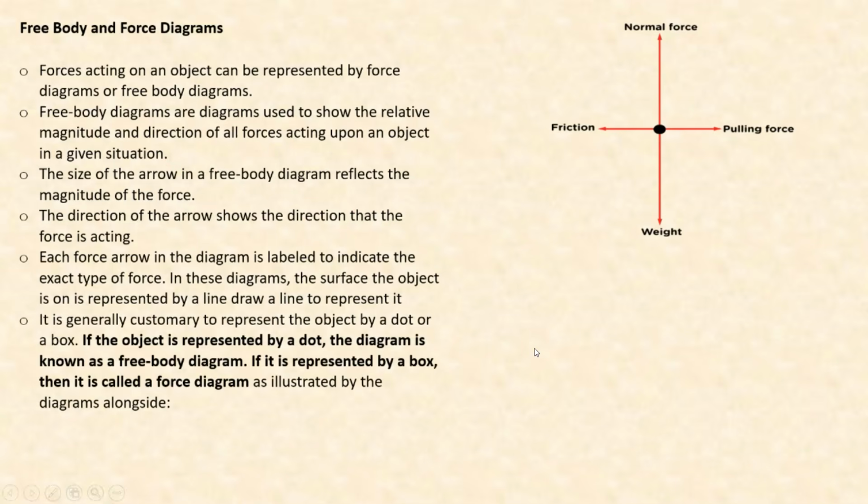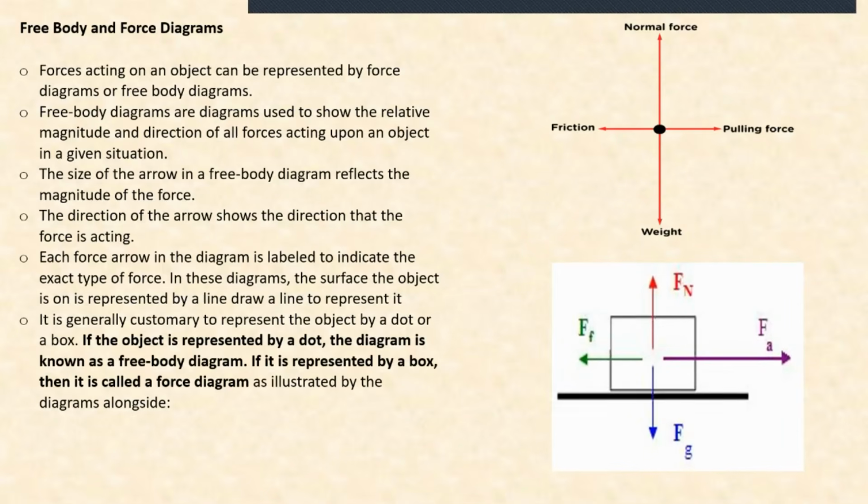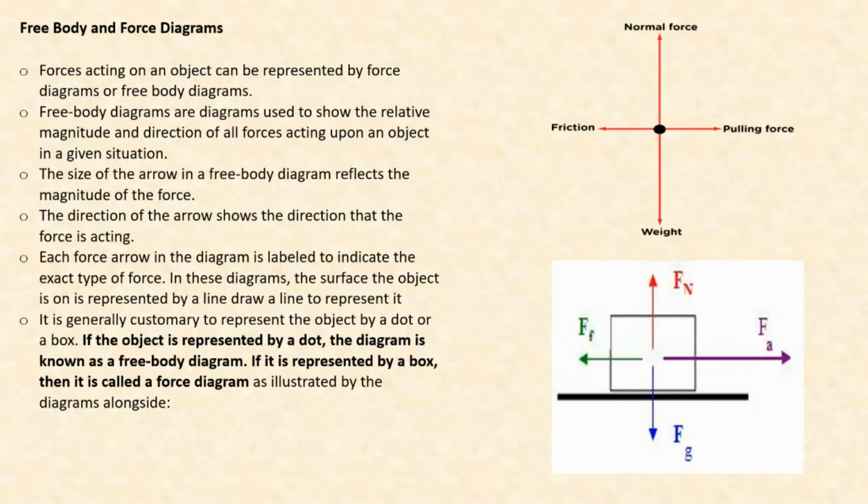If it is a force diagram, then the object is represented by a box. So the box is the force diagram, the dot is the free body. Don't make the mistake in the exam. Read the question properly. If they say free body, you show it by the dot. If they say force diagram, you represent the object by a box. So basically, that's what you have.